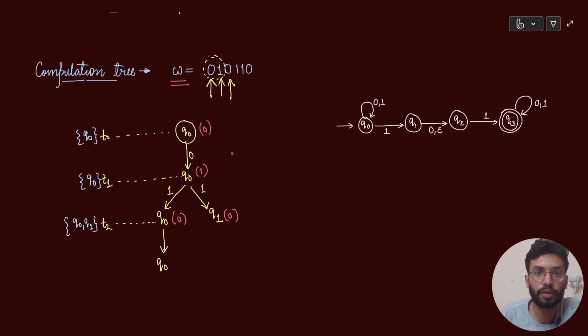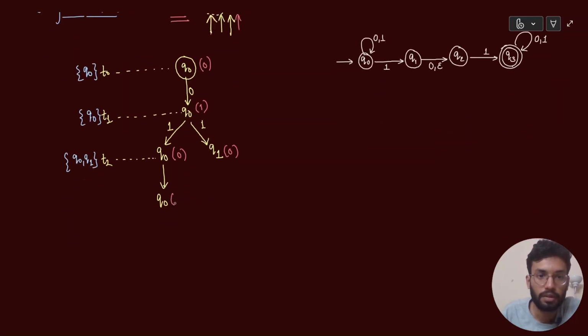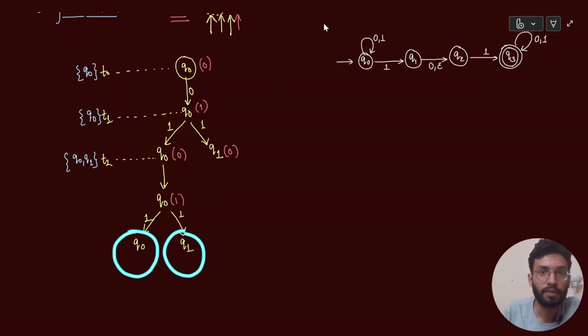Now the next character to be inputted is a 1 over here. So q0 में जब 1 आएगा, again there is non-determinism. We do not know where to go. So we'll spawn two new threads. So 1 को input लेंगे, one of the threads will remain at q0, other thread will go to q1 because we do not know, right? So जब भी नॉन डिटर्मिनिज्म आएगा हम बोलेंगे we do not know where to go, we do not need to take any decision at this moment, so we'll spawn different threads for each of the computation and each of those will run independently. So what is the next string to be inputted?